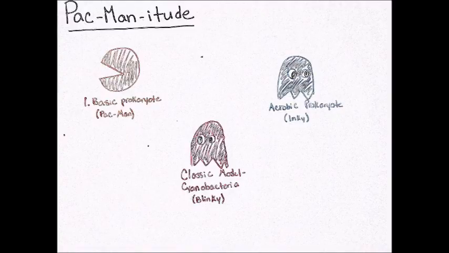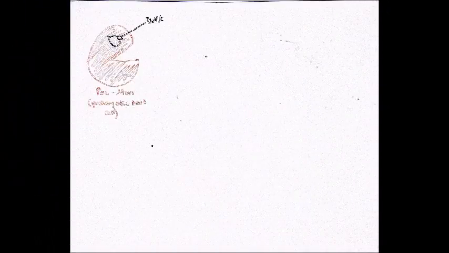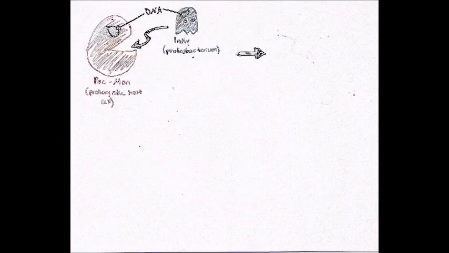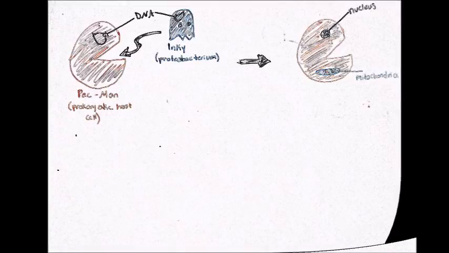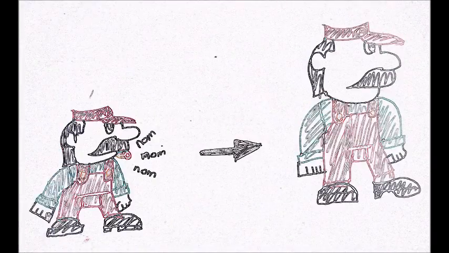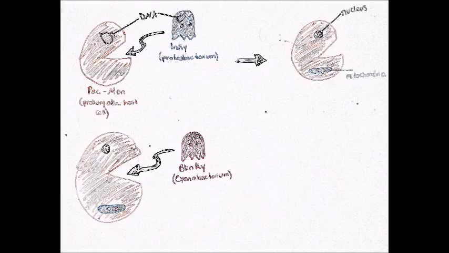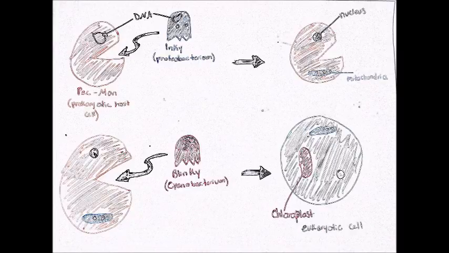His name is Blinky. One day, Pac-Man's just sitting there munching on some yummy prokaryotes when he comes across oxygen-eating Inky. Pac-Man eats Inky, but Inky's pretty awesome and doesn't die. Instead, Inky just sits inside Pac-Man's body. Eventually, Pac-Man realizes that he can use the extra energy that Inky makes to become awesome, like eating the mushroom and becoming Big Mario. Not long later, a mutated Pac-Man ate Blinky too, and the little sun-eating cyanobacteria also became dependent on its host. It gave up its free-moving lifestyle, just as Inky had.